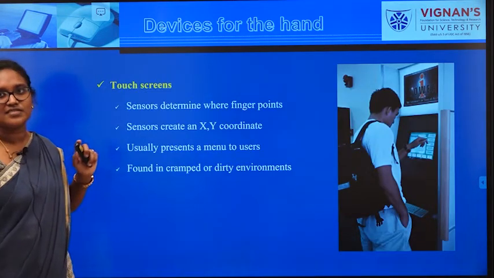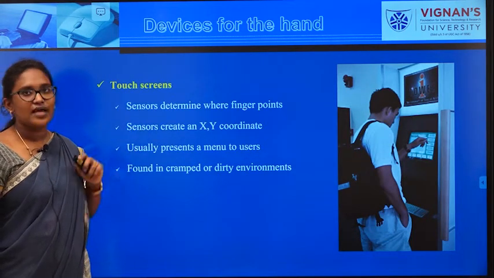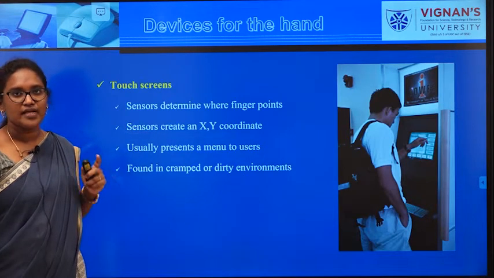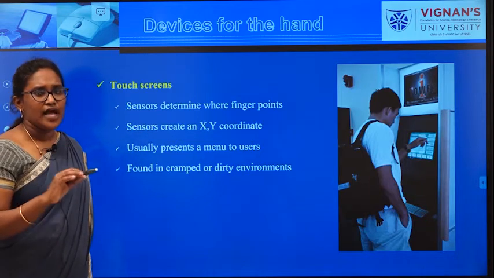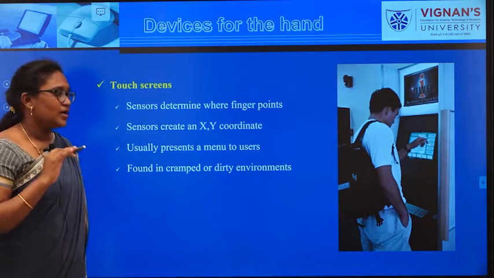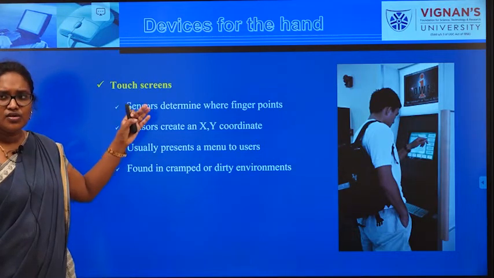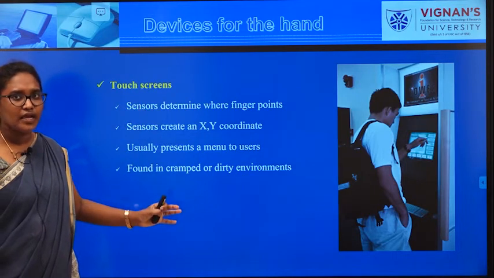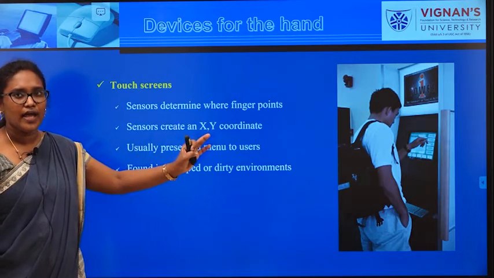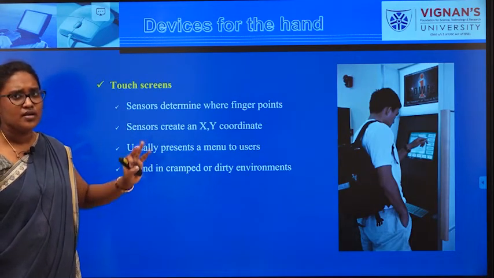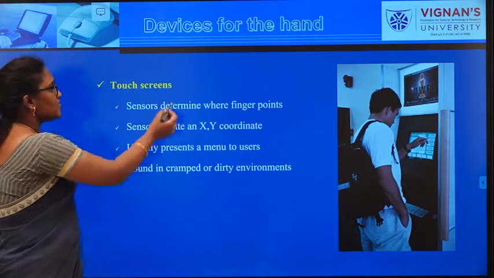Next one is touch screens. Whenever you see a touch screen, obviously the first thing that comes to your mind is the ATM machine, right? In an ATM machine, without using a trackball, tracking point or cursor, you make use of a touch screen. That means you are interacting directly on the monitor itself, without taking the help of a cursor, mouse, trackball or any external devices.